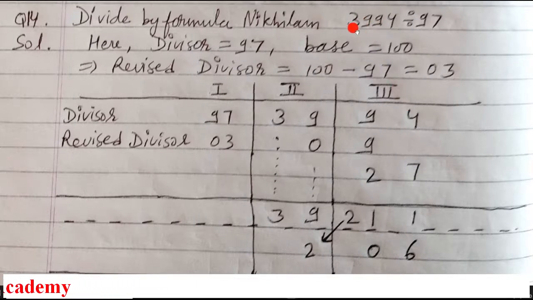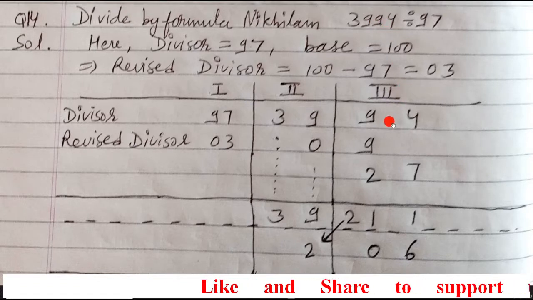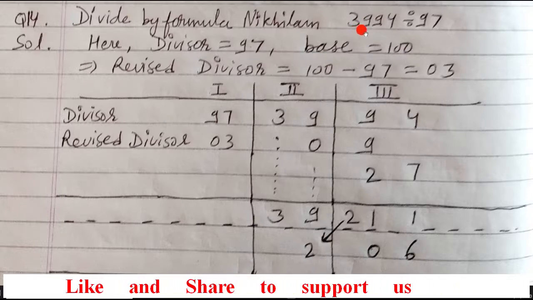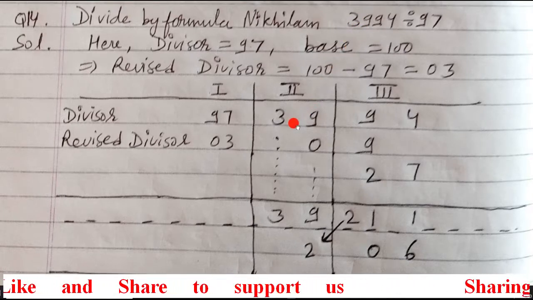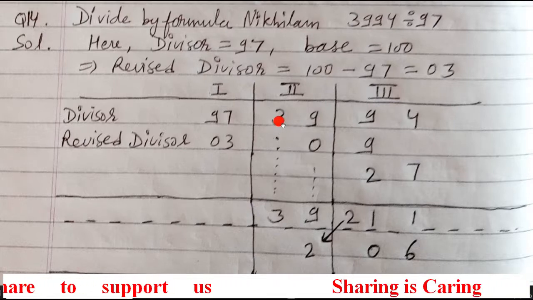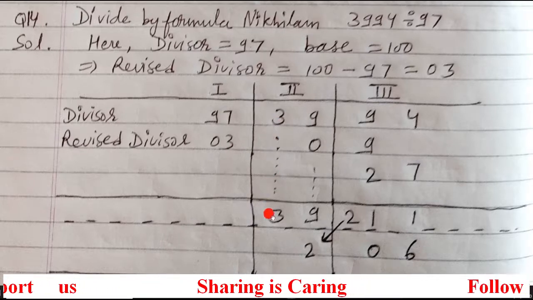In dividend the number is 3994. How many zeros do we have in the base? We have 2 zeros in the base. So from back 2 numbers, that is 94, will enter in the third section and all the remaining, here only 39, will enter in the second section. Now the first number you have to write down as it is. So put dash dash dash and write down 3 here.